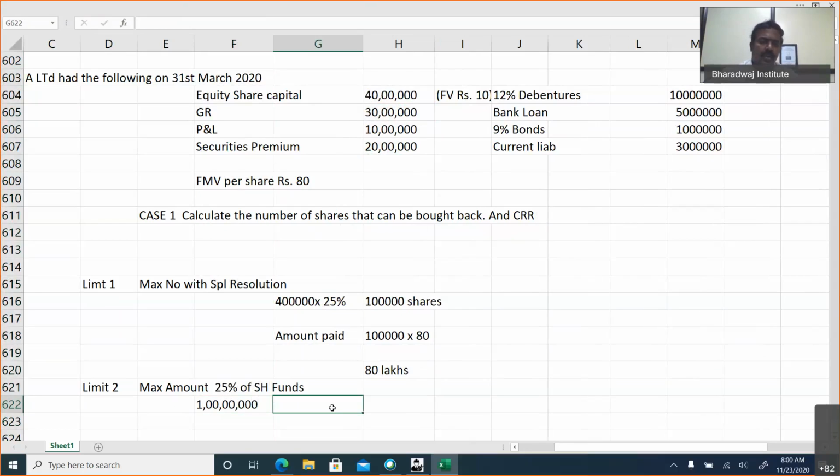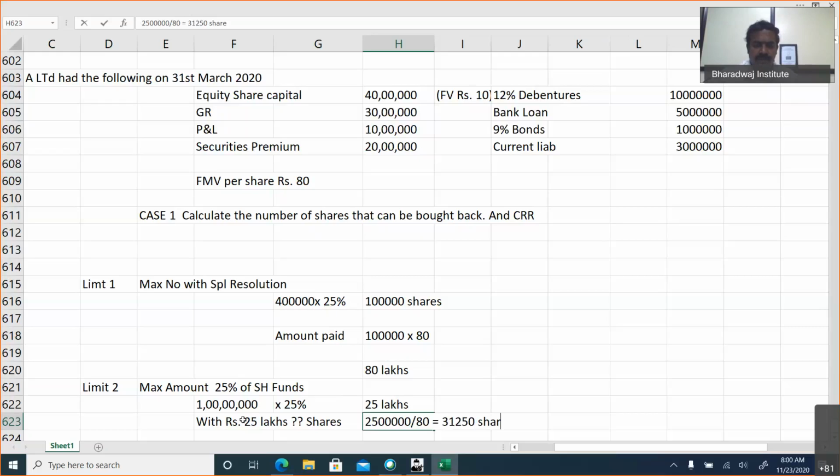Yes, 1 crore. So 25% of this amount, we can spend only 25 lakhs. With 25 lakhs, how many shares are possible? 25 lakhs divided by 80 rupees per share means 31,250 shares.